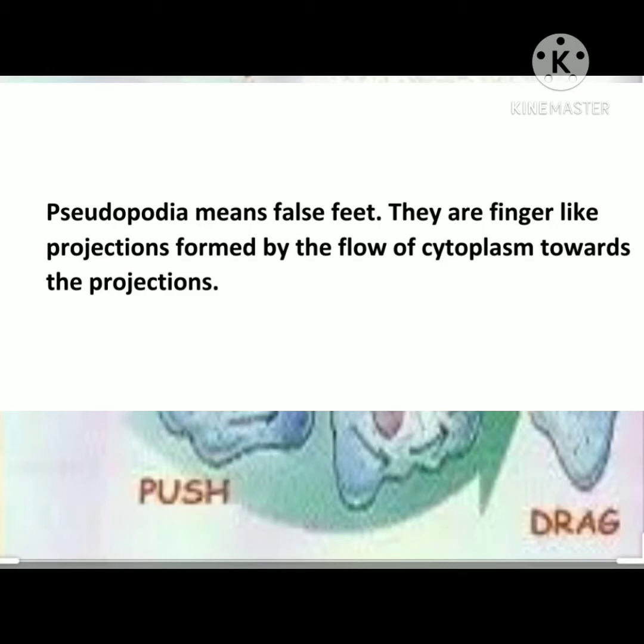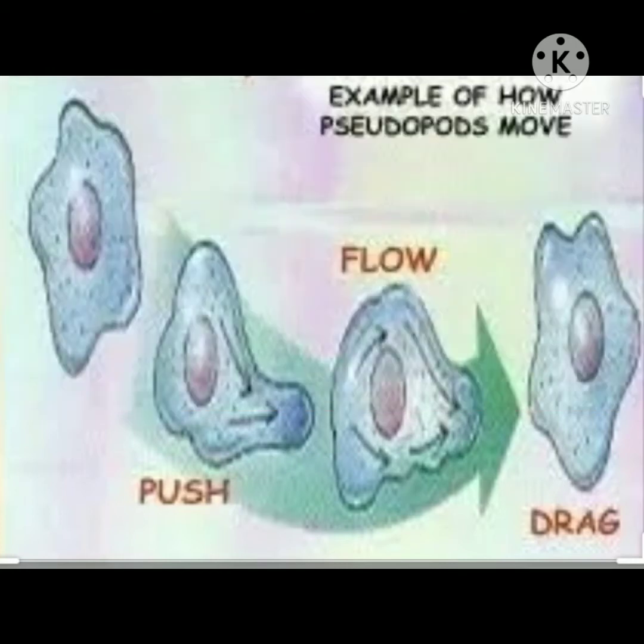They are finger-like projections which are formed by the body of the amoeba because of the flow of cytoplasm towards these projections. So what happens is if amoeba wants to move from one place to another, they stretch their body to form finger-like projections. And inside these finger-like projections, the entire cytoplasm flows into it.